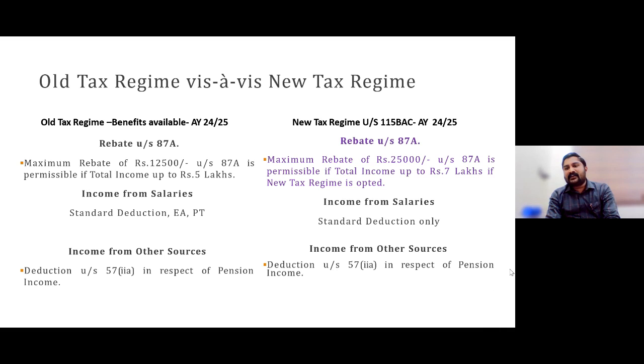Then for the assessment years up to 23-24, you may see, if your income is up to 5 lakhs, then you can get that rebate of 12,500. But if your income becomes a bit more than 5 lakhs, say 5 lakh 10 rupees, 5,00,010 being your taxable income, or 5 lakh 100 rupees being your income.